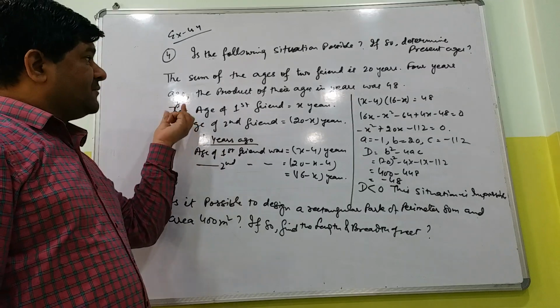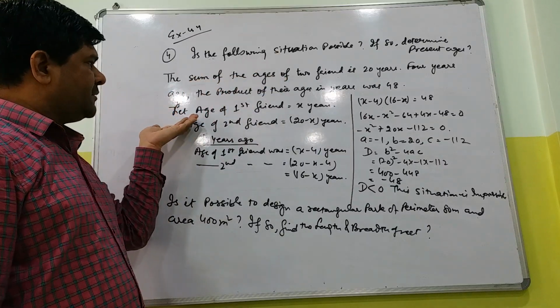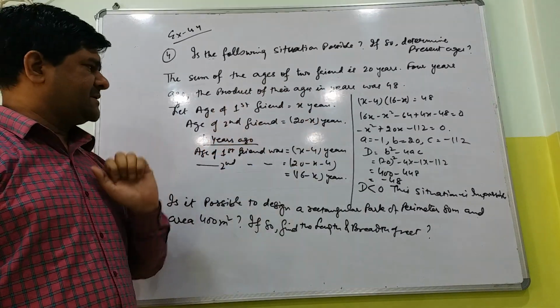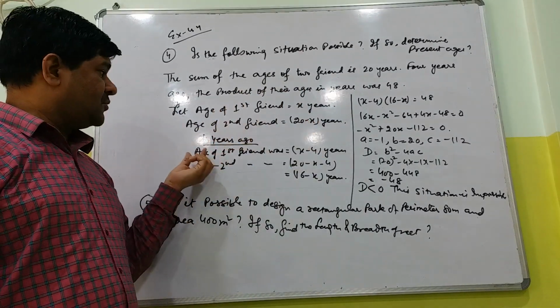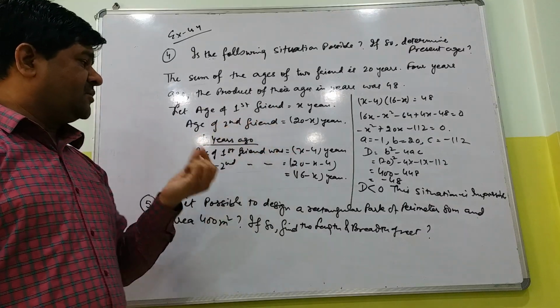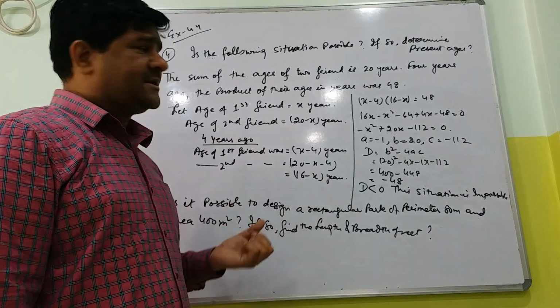So the sum was that the sum of ages of two friends is 20 years. So I suppose age of first friend x years, age of second friend 20 minus x years. 4 years ago, the age of first friend was x minus 4 and age of second friend was 20 minus x minus 4, that is 16 minus x.